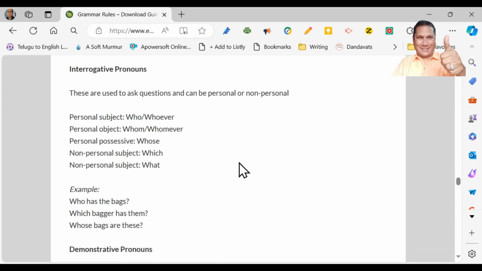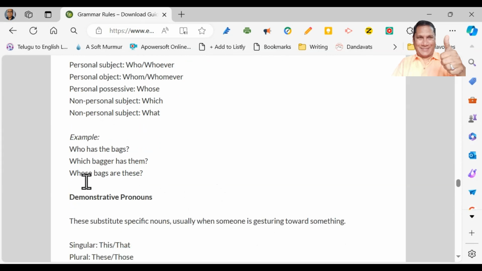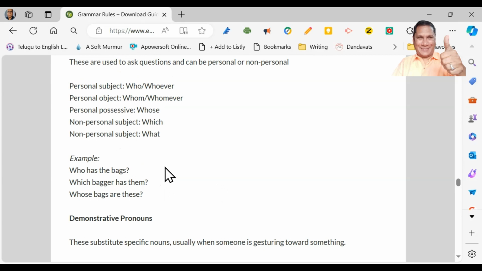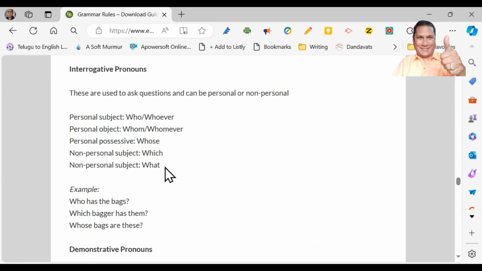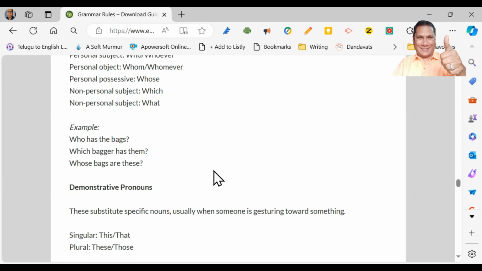Who has the bags? Which bagger has them? Whose bags are these? These are called interrogative pronouns.